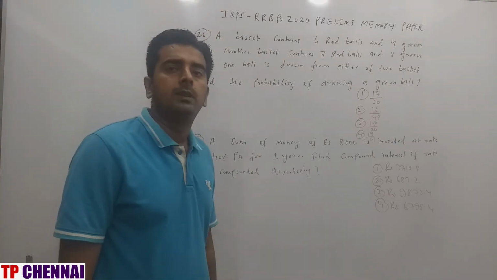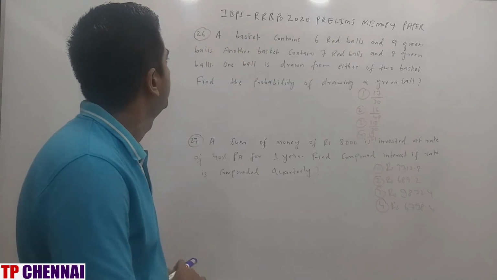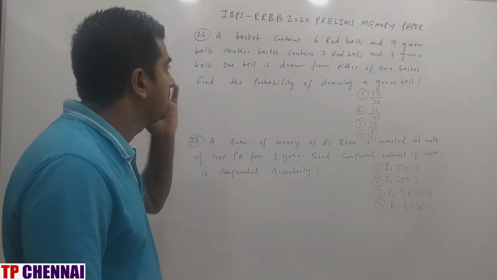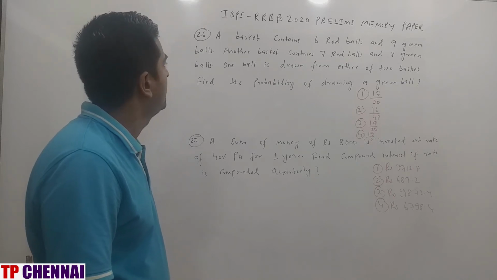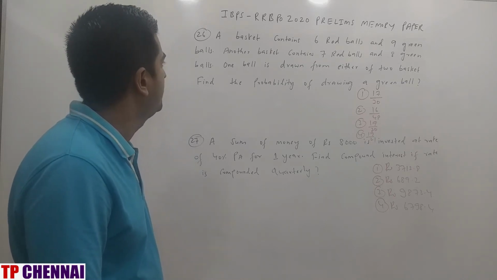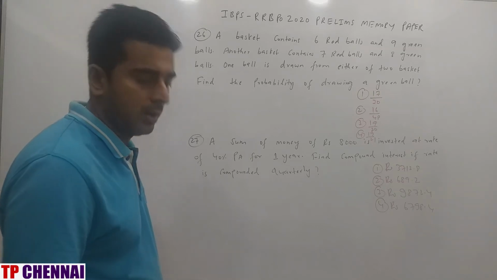So I hope you are clear with the previous question. Now we'll see the next one. A basket contains 6 red balls and 9 green balls. Another basket contains 7 red balls and 8 green balls. One ball is drawn from either of the two baskets. Find the probability of drawing a green ball.